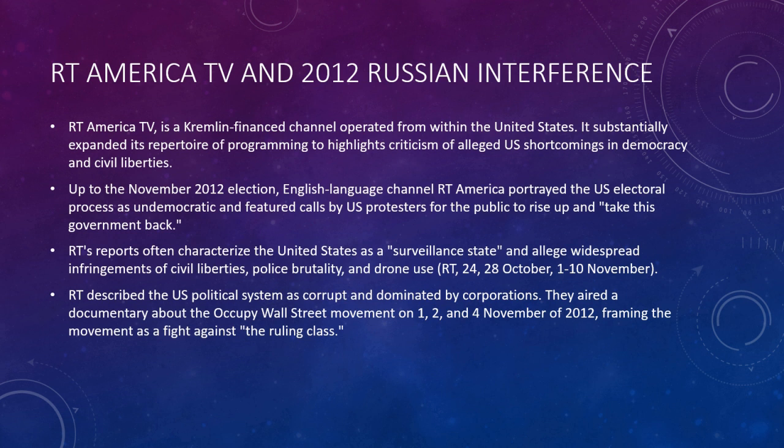Up to the November 2012 election, English channel Russian Times America portrayed the US electoral process as undemocratic and featured calls by US protesters for the public to rise up and take this government back. Russian Times reports often characterize the United States as a surveillance state and allege widespread infringements of civil liberties, police brutality, and drone use. Russian Times described the US political system as corrupt and dominated by corporations. They aired a documentary about the Occupy Wall Street movement on the 1st, 2nd, and 4th of November 2012, framing the movement as a fight against the ruling class.